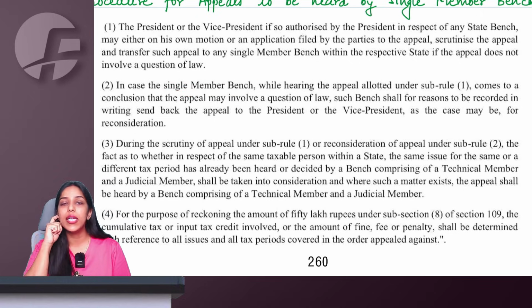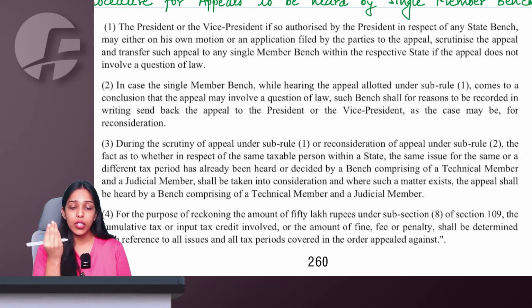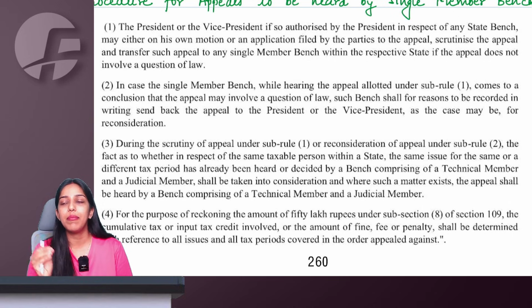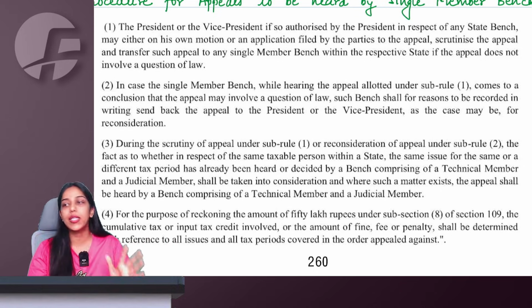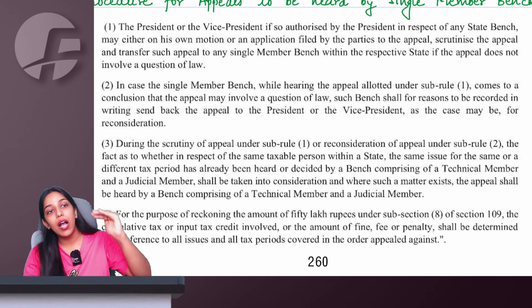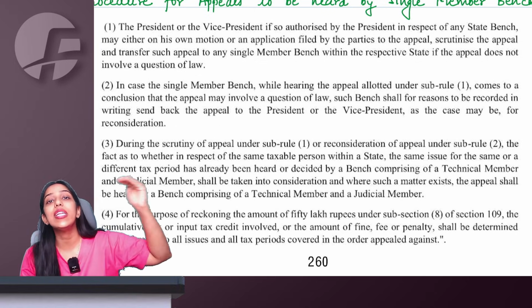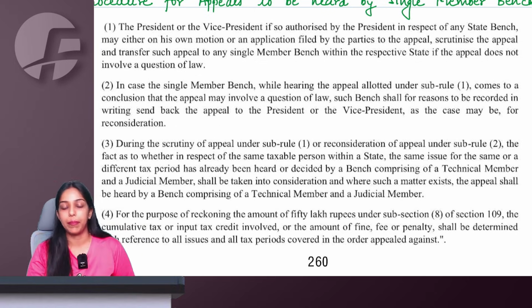Now let us say, ma'am, the case is already given to a single member bench. And while hearing the allotted appeal, the single member bench realizes that there might be a question of law involved. Earlier, the president did a scrutiny and gave the case to a single member. But now, while hearing, the single member comes to the conclusion that a question of law is being involved. They will again inform the president to reconsider giving the case to a single member.